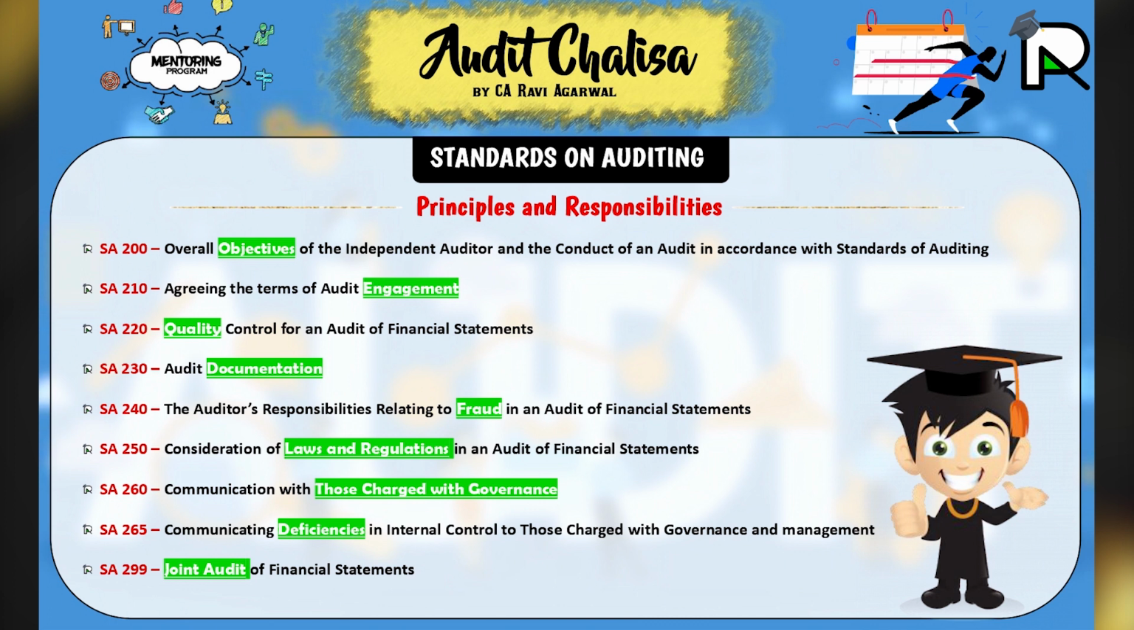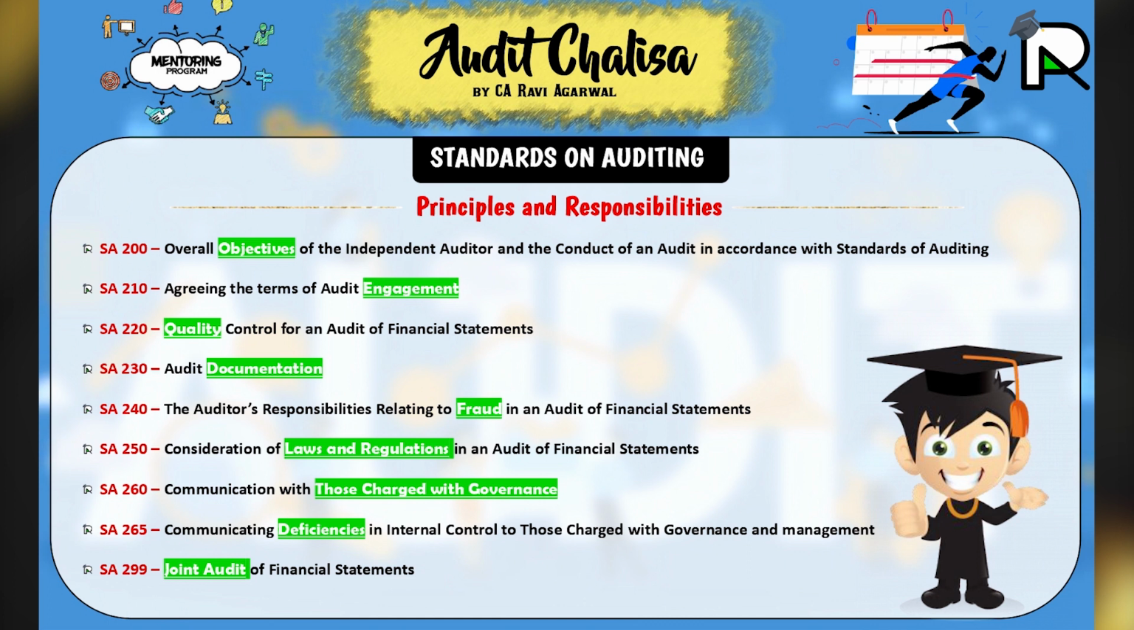So, 200 is the overall objective of an independent auditor and conduct of audit in accordance with standards on auditing. 210, agreeing the terms of audit engagement. 220, quality control for an audit of financial statements. 230, audit documentation. 240, the auditor's responsibility relating to fraud in an audit of financial statements. 250, consideration of law and regulation in an audit of financial statements.